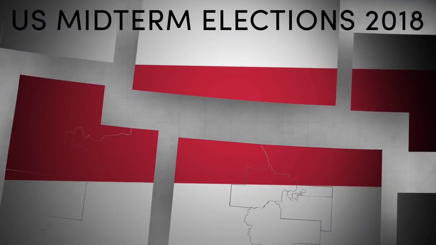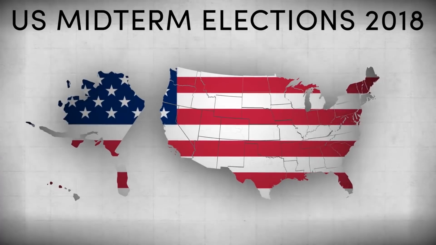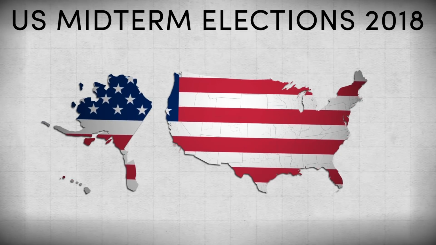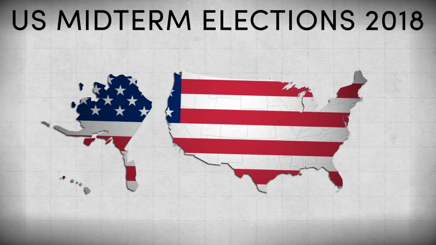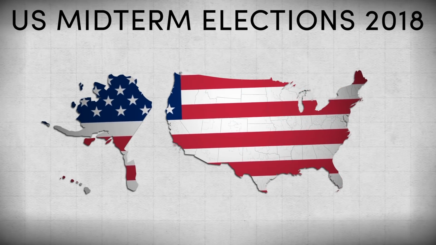On Tuesday, the 6th of November 2018, the United States will hold its biennial elections in what could prove to be one of the most consequential midterms for a generation. This video will explain the electoral map for the House, Senate, and gubernatorial races, give a brief overview of the ballot initiatives for each state, and highlight some of the more interesting races to watch.